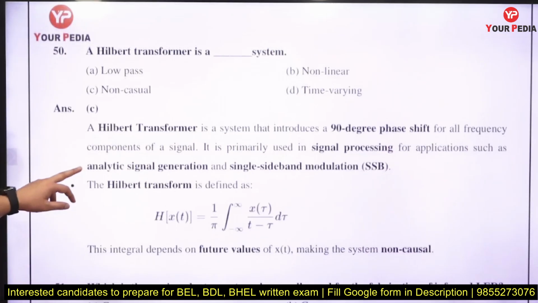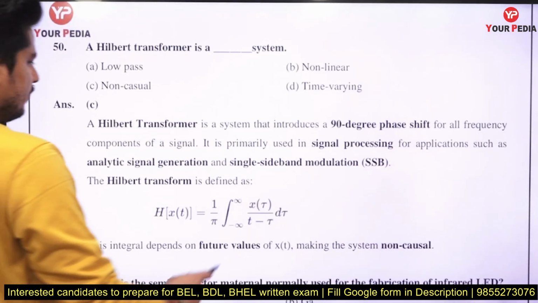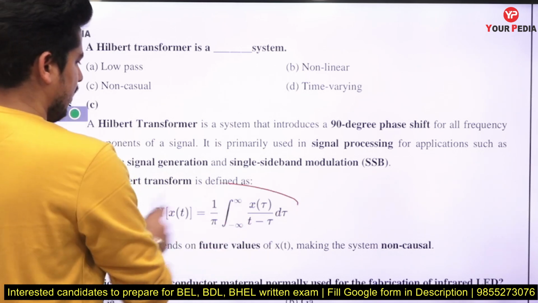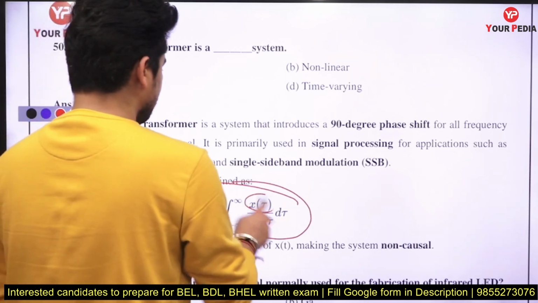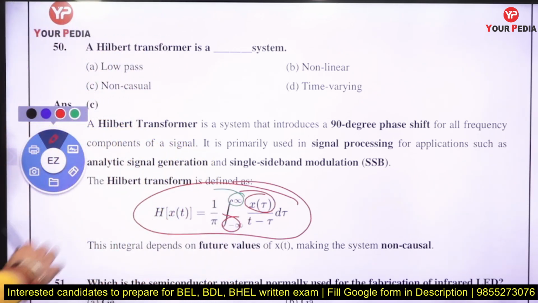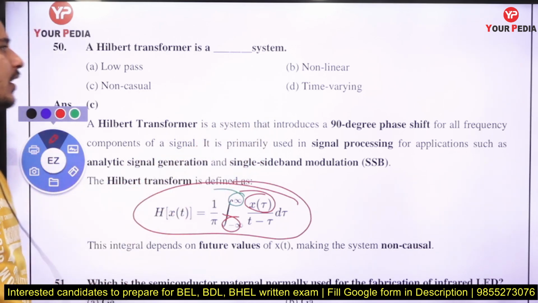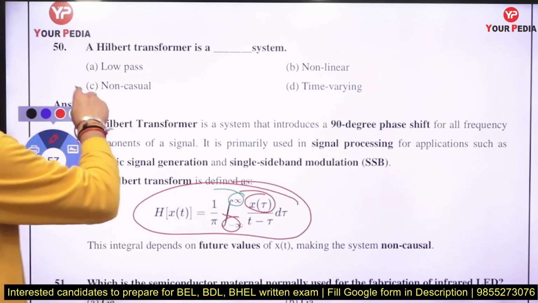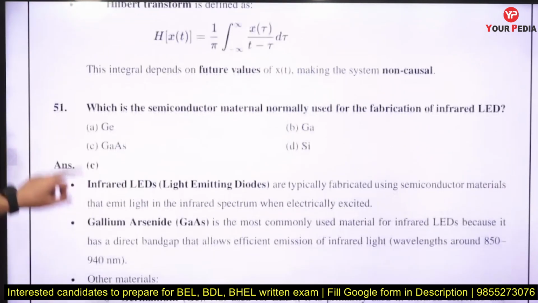The Hilbert transform is a system. If I am talking about the Hilbert transform, this is the formula for the Hilbert transformer. If you are taking the Hilbert transform of x(t), that will be an integration from minus infinity to infinity. So you are adding all the past and the future values. That's why it is called a non-causal system. Hilbert transformer is a non-causal system.